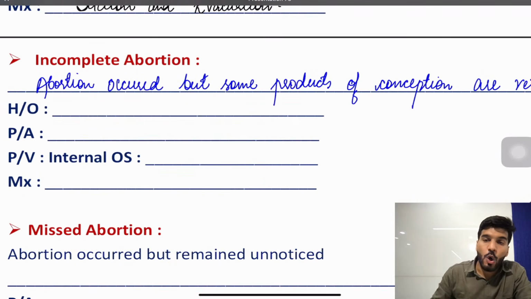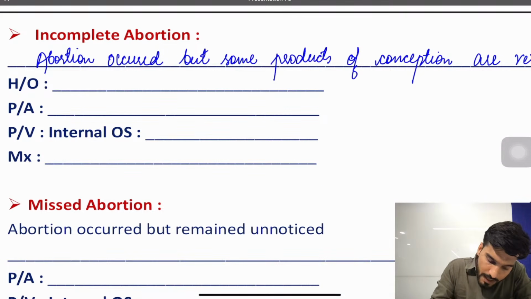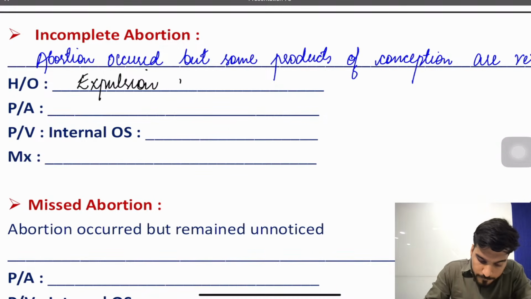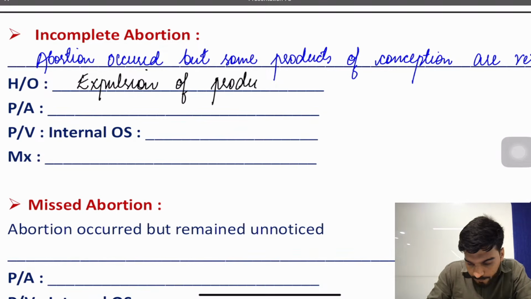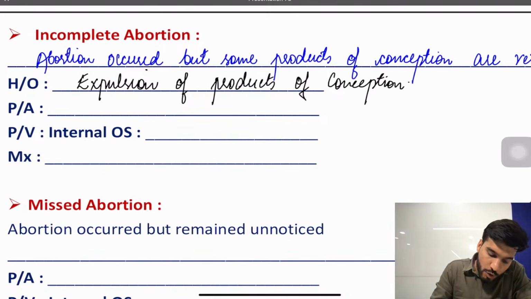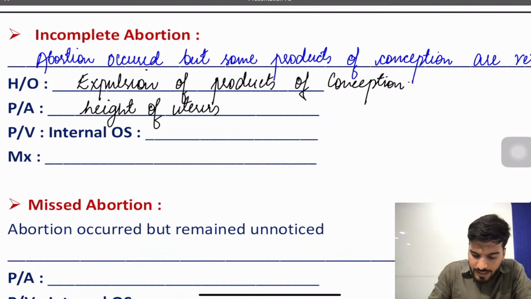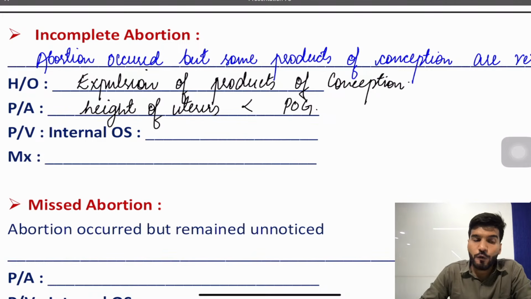First thing, os will be open. Third thing, patient will give the history of expulsion of products of conception. Patient will say, doctor, I passed some clots back home. And on per abdominal examination, the height of the uterus, that's what you call the fundal height, will be less than the period of gestation.